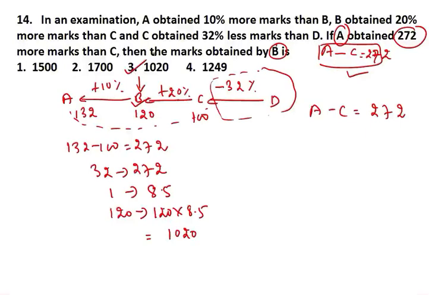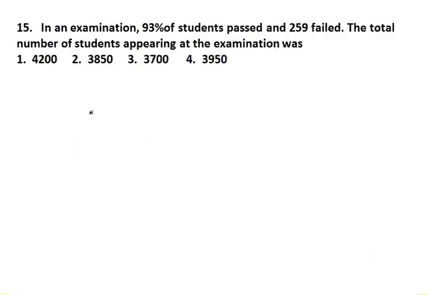No doubt. Here you can omit this D. If you want to start from D also, you can do that, that's your wish. You can assume D to be 100, then just decrease 32%. You get the same answer. But in the exam you have to save your time. So better read the question carefully. Try to understand the question and use your understanding to solve the question. Use your brain. Now let's move to question number 15. In case you have any doubt regarding this question, you can always give me a comment, and I'll try to clarify your doubt.